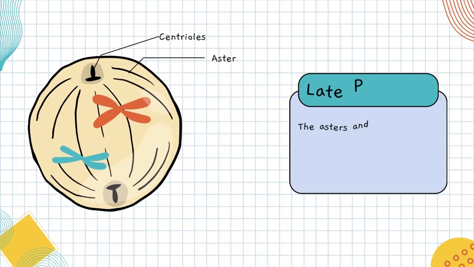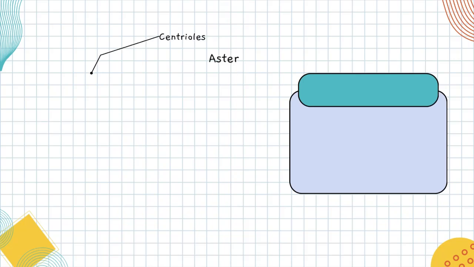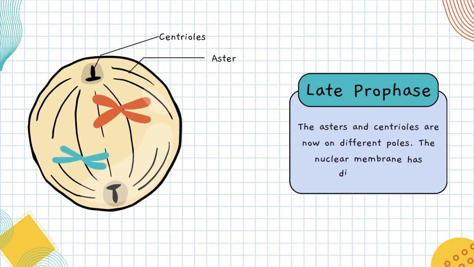Late prophase. The asters and centrioles are now on different poles. The nuclear membrane has disappeared.